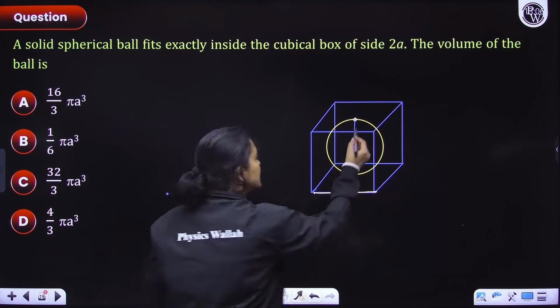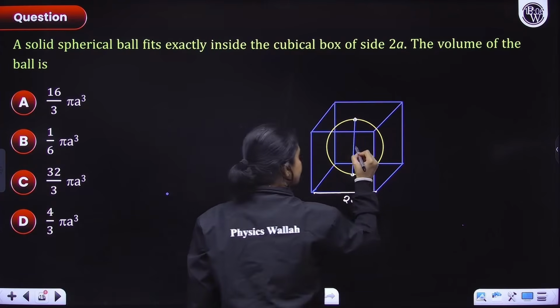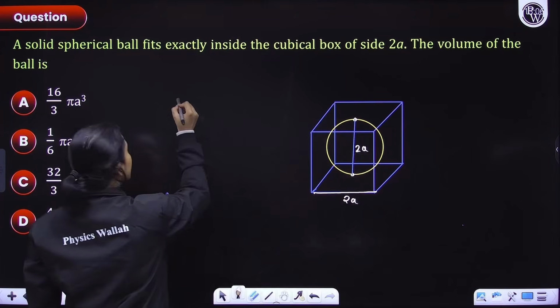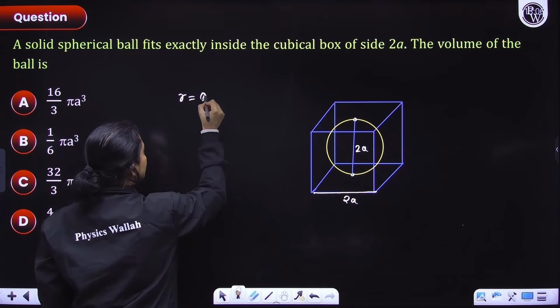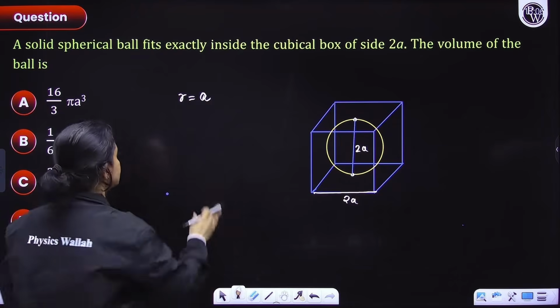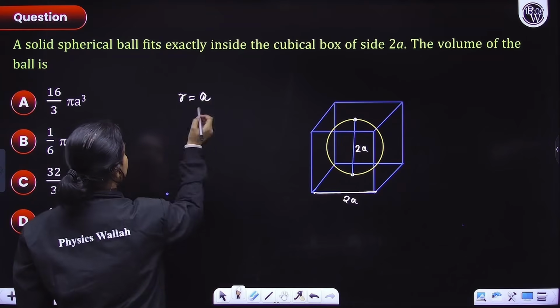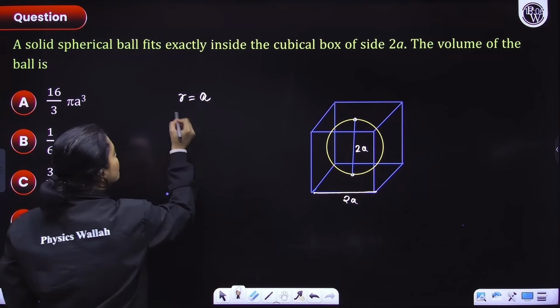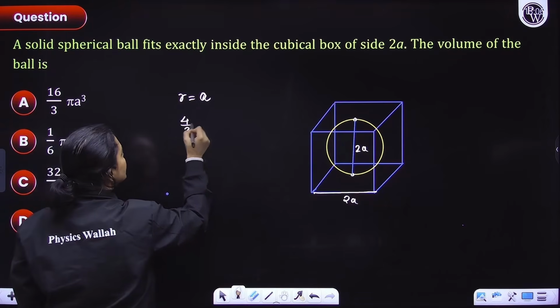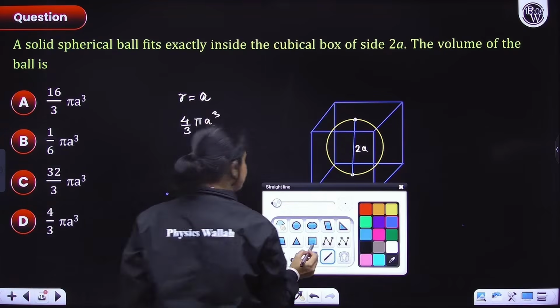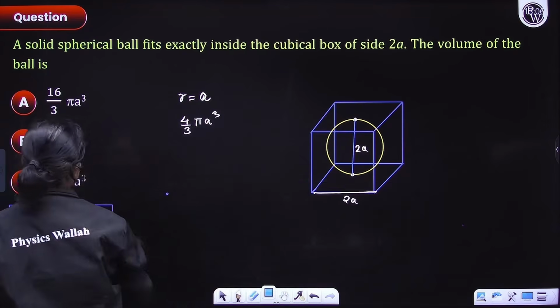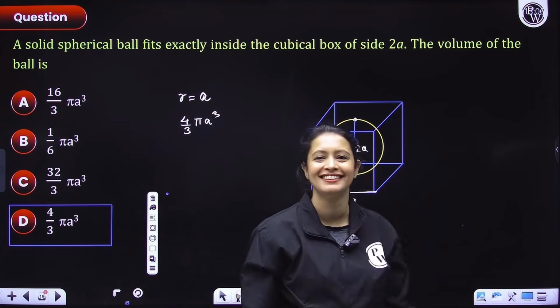So this here is equal to 2a, everyone. If the diameter is 2a, the radius is 2a divided by 2, that is a. If the radius is a, then what is the volume? Volume would be equal to 4 by 3 pi a cube. How many people gave the correct answer? That's the answer, everyone.